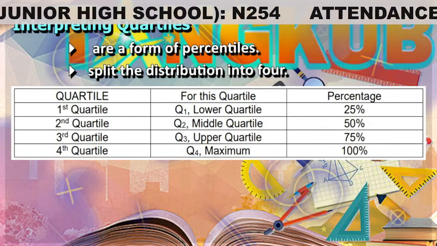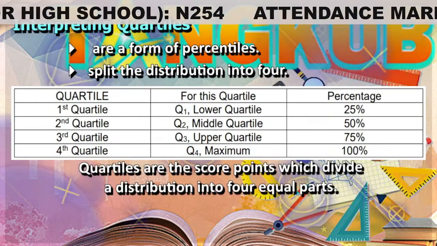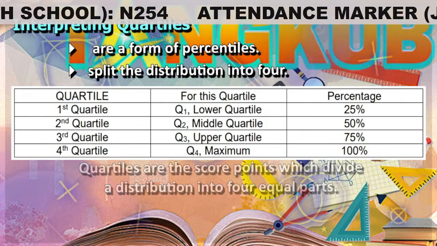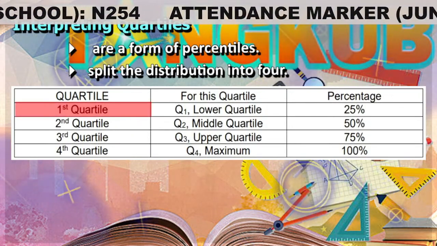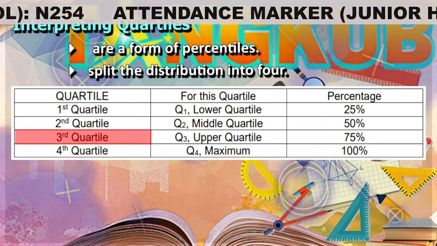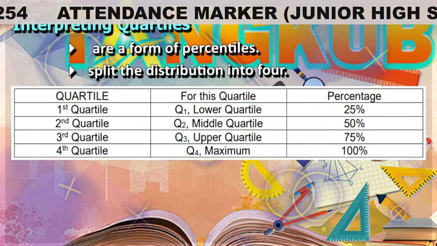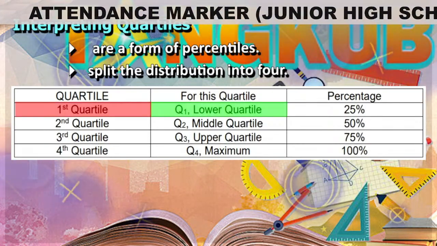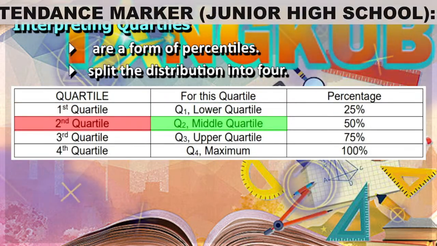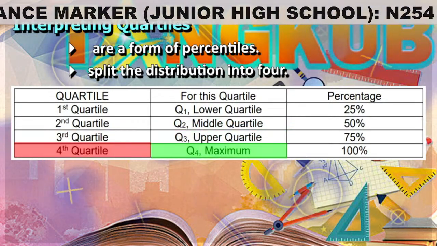In interpreting quartiles, you will look into the correct percentage equivalent. Quartiles are the score points which divide a distribution into 4 equal parts. The quartile 1 or the first quartile, quartile 2 or the second quartile, quartile 3 or the third quartile, and quartile 4 or the fourth quartile. The first quartile is called the lower quartile. The second is called the middle quartile. The third is called the upper quartile. And the fourth is called the maximum.